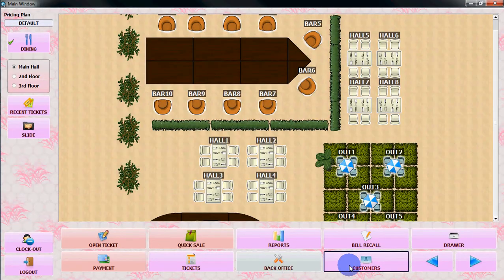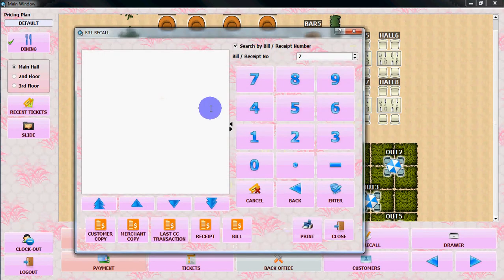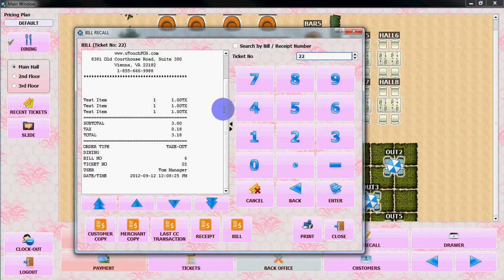Let's close it. Let's go to bill recall from the main window, and if you want to search it by bill number, usually this is the last bill. You can put the previous bill as well. Let's say previous bill is 22, and press bill. It will pop up the last bill number 22.